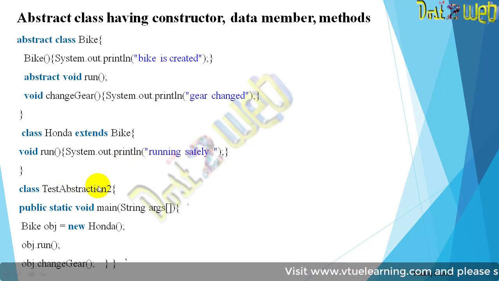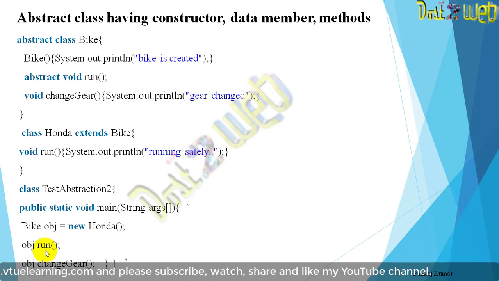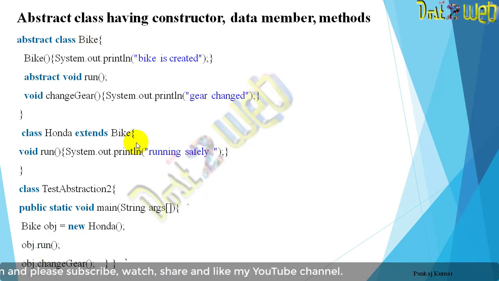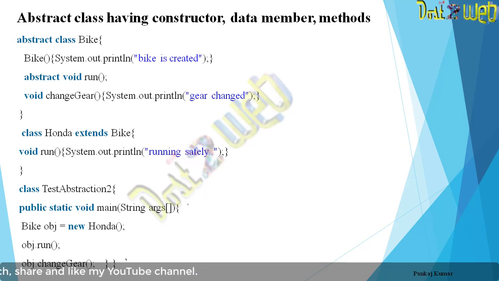Now create the final class where you have the main method and call the methods you want. Create the object, then call changeGear. That is how your abstract class will work. We have used everything here, constructor and data member.